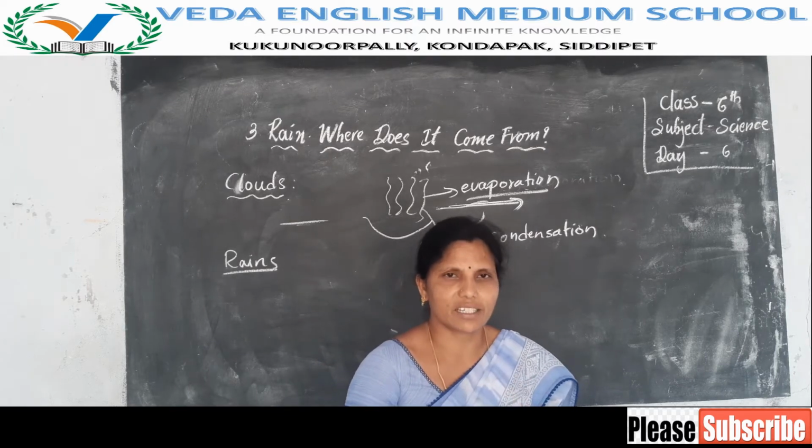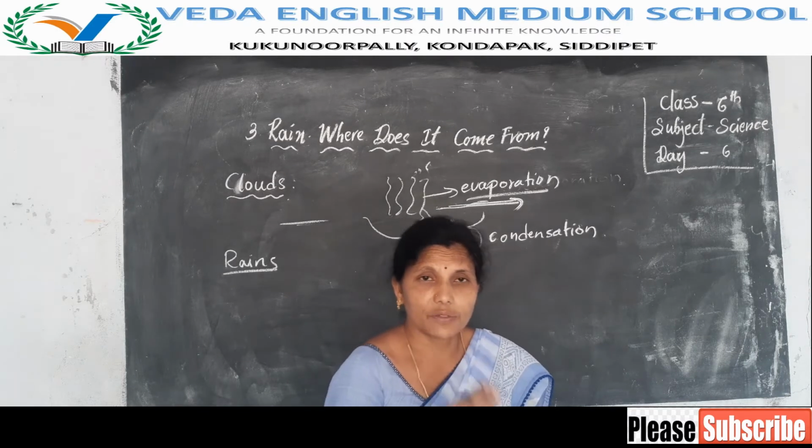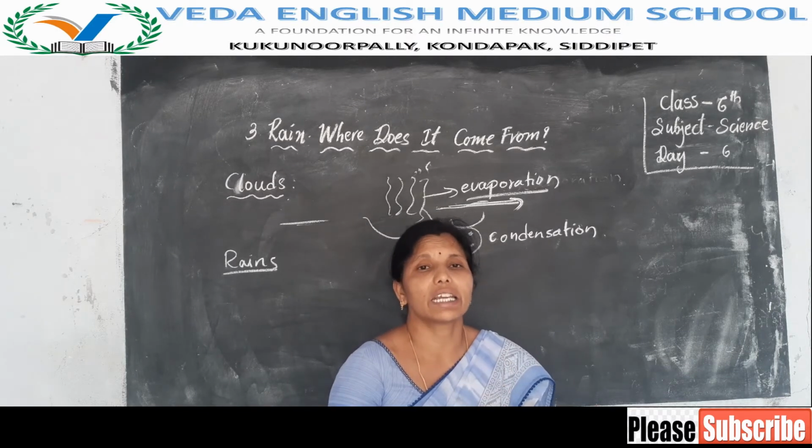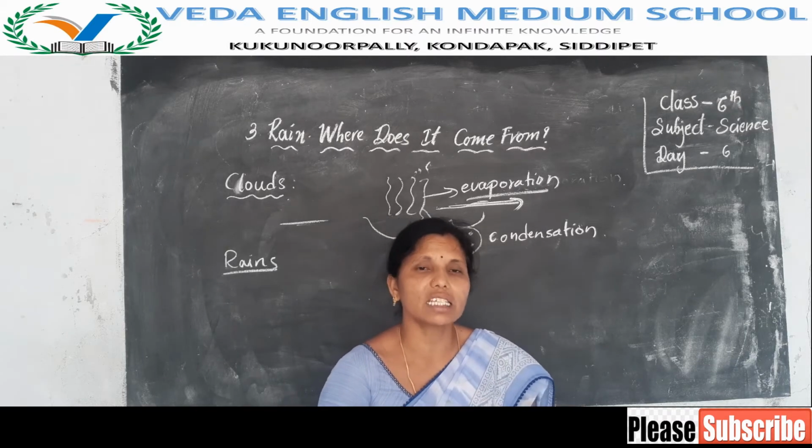Next. So we all know that without clouds it is not possible to get rains. Yes children, without clouds it will not be possible to get rains. All clouds do not give us rains.